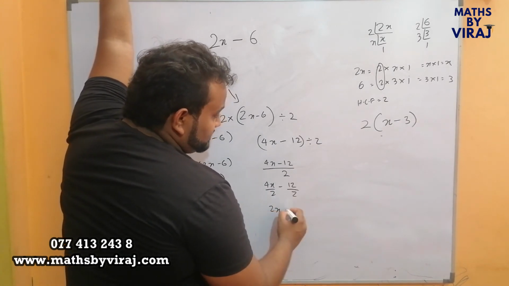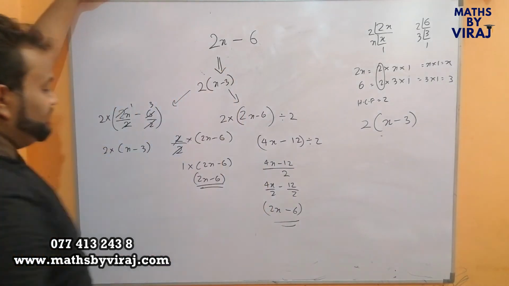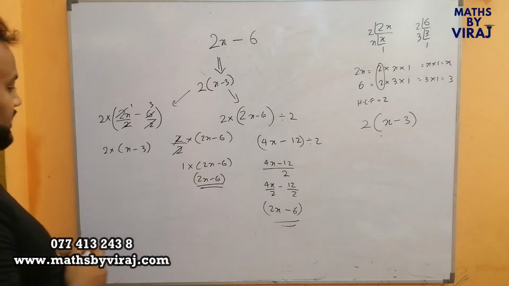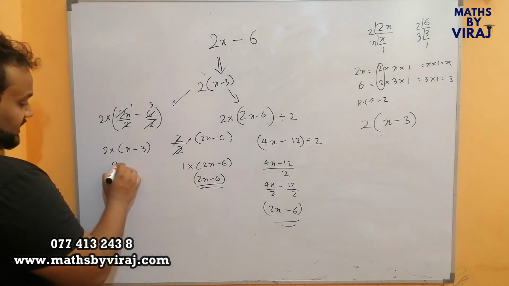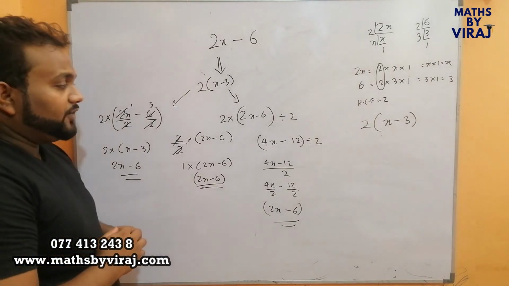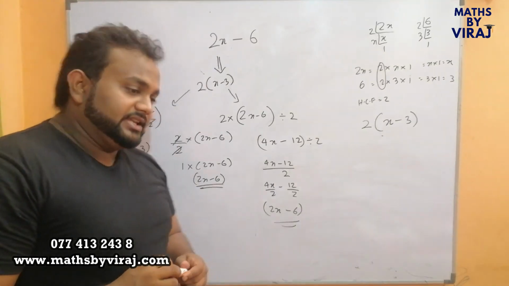The answer is 2x minus 6. We ended at the point where we started off. So children, similarly here as well, 2x minus 6. Now you should have an understanding of what factorizing really is.